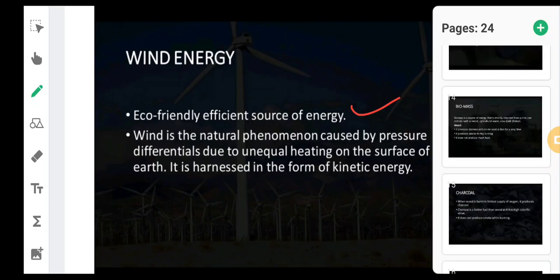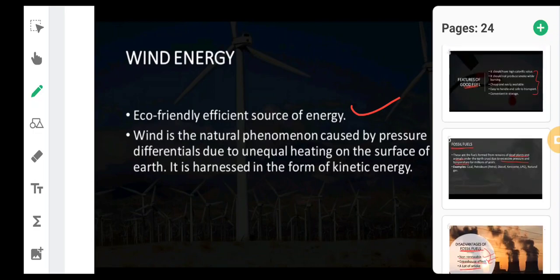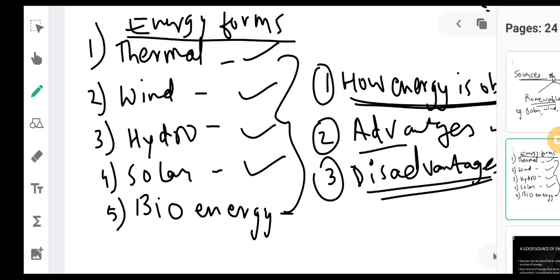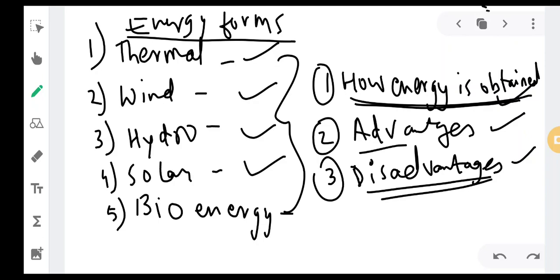So what you need to learn from this is, first, how energy is obtained, as I have told you. What are the various components, like the turbine and the generator, and how the energy is derived. That is very essential for all of you to remember.